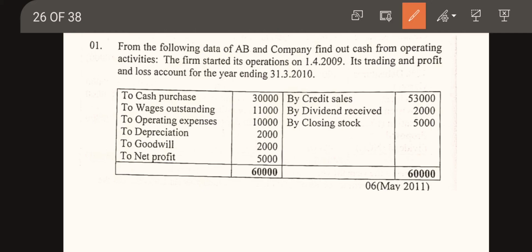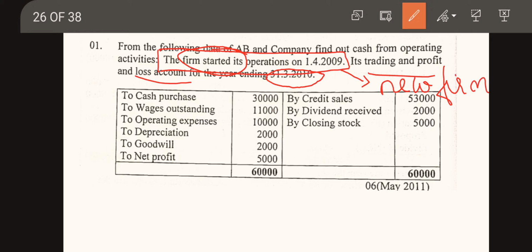So they have given the trading and profit and loss account for the year ending 31st March 2010. And also they have stated that the firm started its operations on 1/4/2009. It means it is a new company, or a new firm.